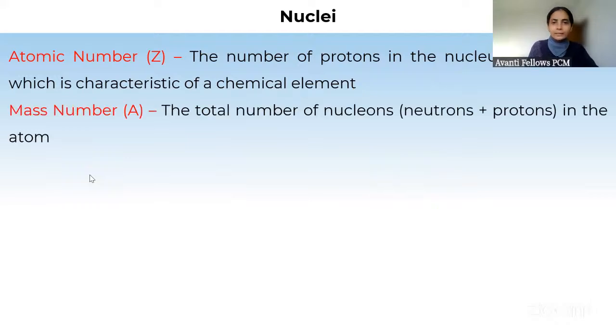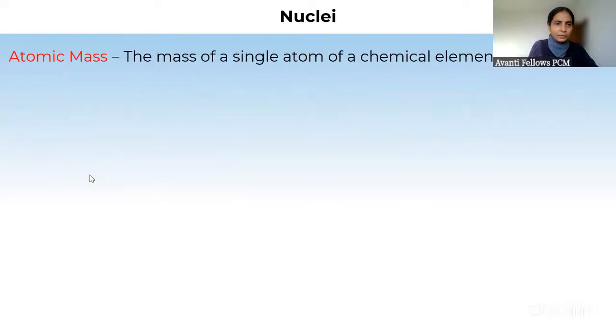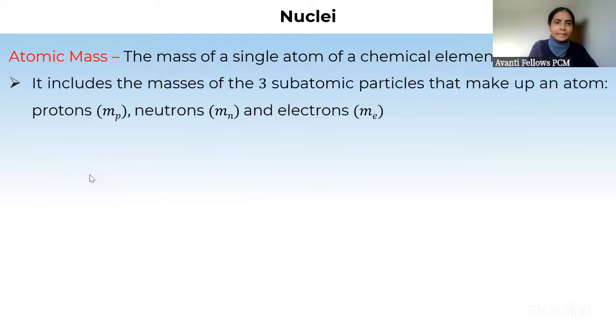Mass is what? This is neutron plus proton. You already know, I don't need to emphasize this. Atomic mass, mass of a single atom. So mass of neutron plus mass of proton, we can say. We are neglecting the mass of electron here. When we talk about the mass of a single atom, atom के पास क्या क्या होता है? Nucleus होता है, and then there are electrons also.